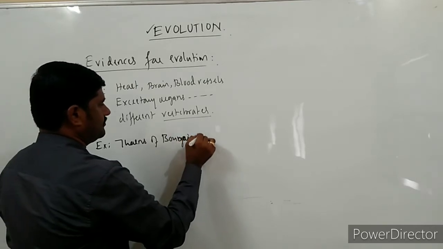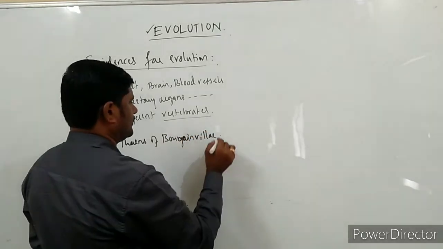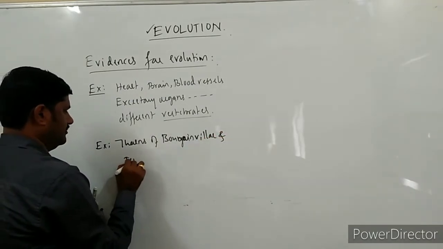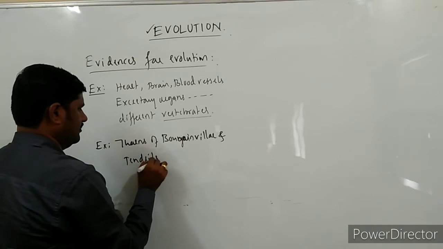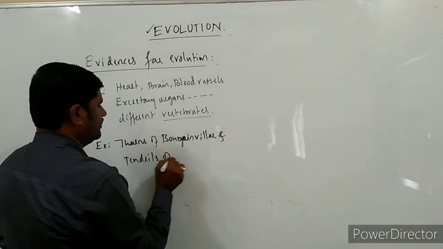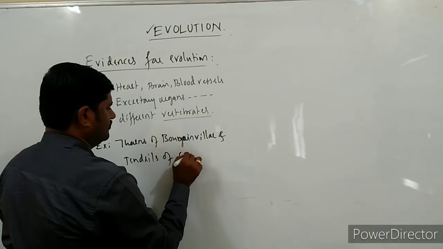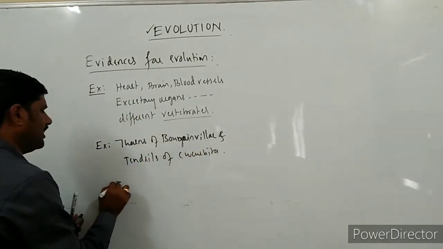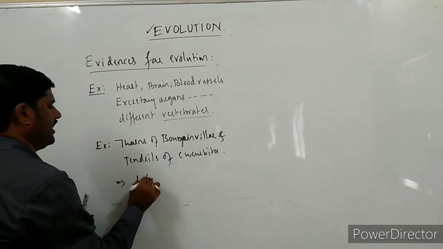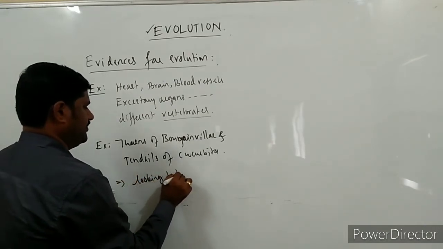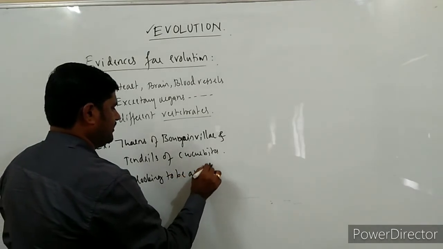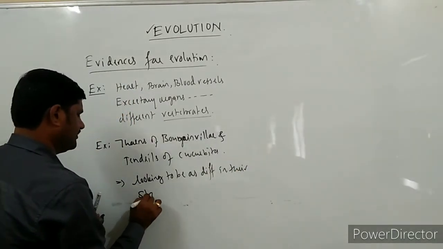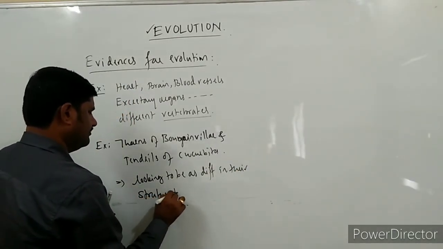Along with this, the next example is thorns of bougainvillea and tendrils of cucurbita, right? Both look different in their structure, right?